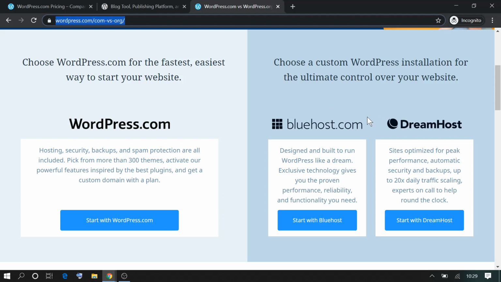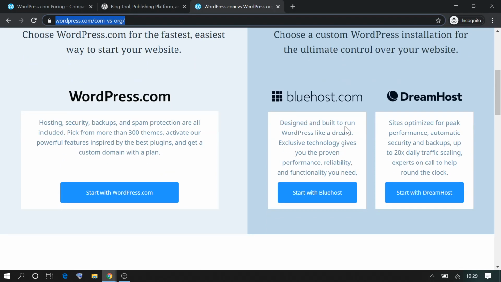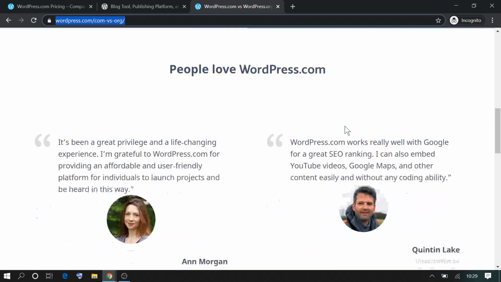Whereas here you will have to rely and partner with one of the hosting companies like Bluehost, DreamHost. Then there are many others like HostGator, Hostinger, and hosting.india.to, and there are many other websites where you can choose the hosting.